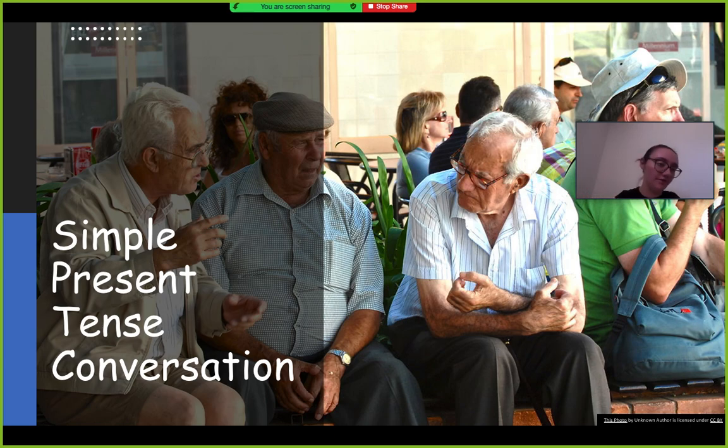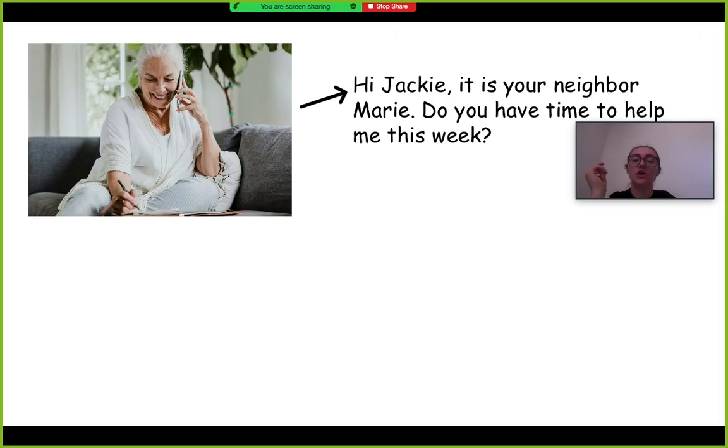We'll go over one of these really quick. So this is a simple present tense conversation, how you use it in a conversation. We're going to use the example that there are two neighbors and they're talking on the phone with each other.